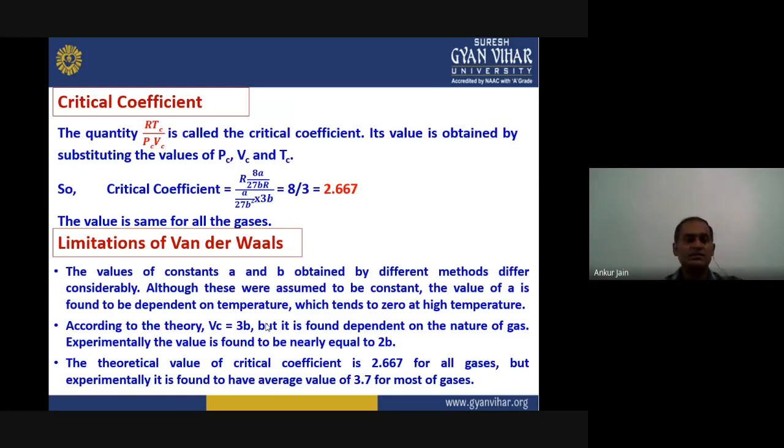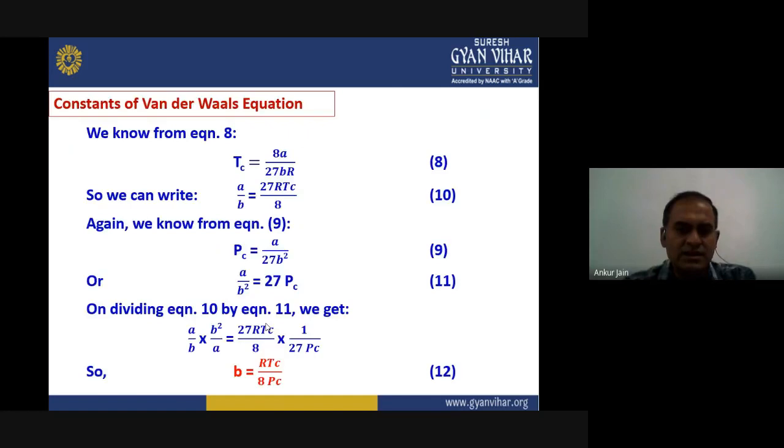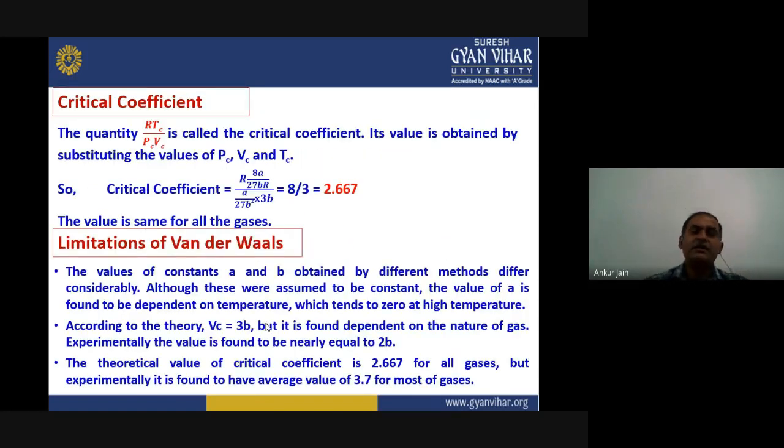Now there is a term we call critical coefficient. We have just now calculated RTc upon 8 Pc. Here we are dividing this because we have to bring all the critical constants together. So for that purpose, we are bringing all critical constants Tc, Pc and Vc together, and the quantity formed as RTc divided by PcVc, that is termed as critical coefficient.